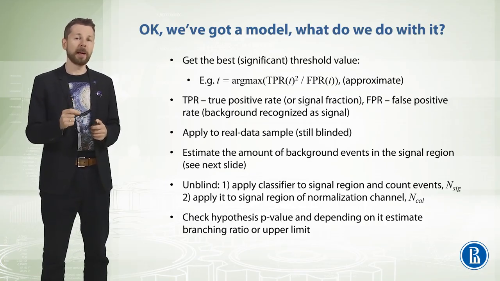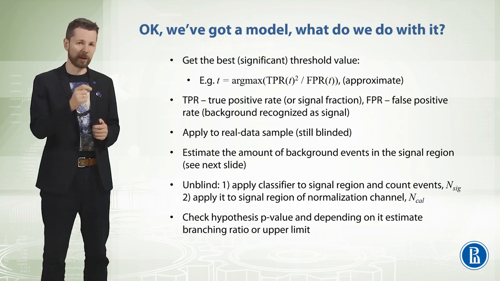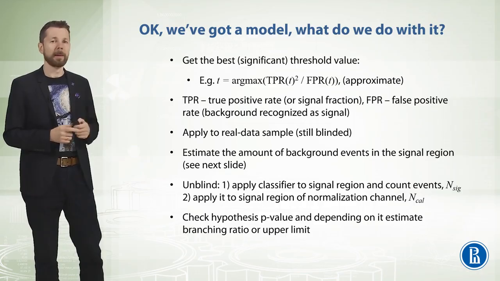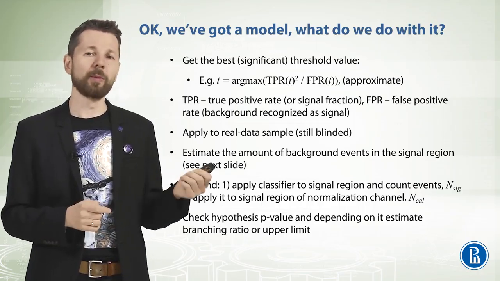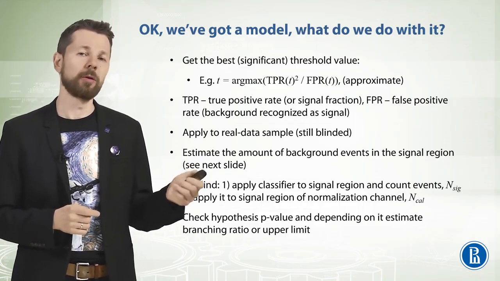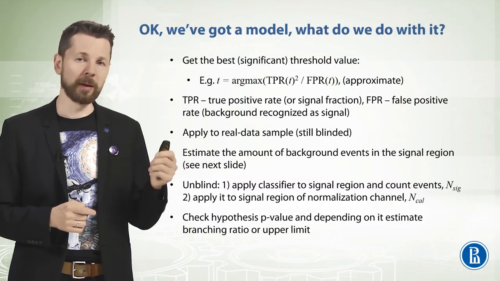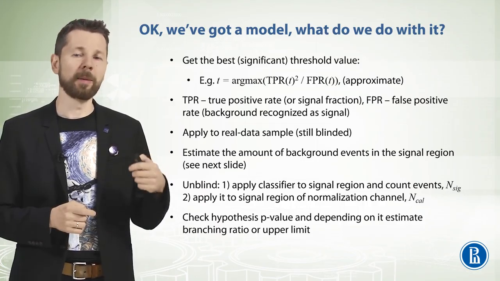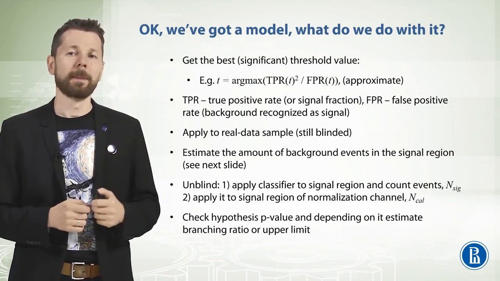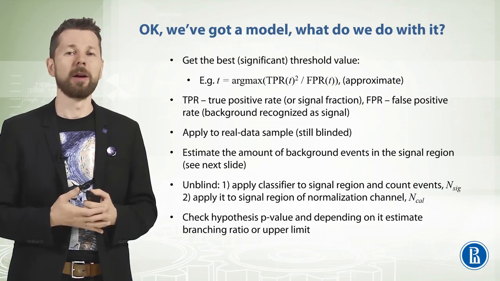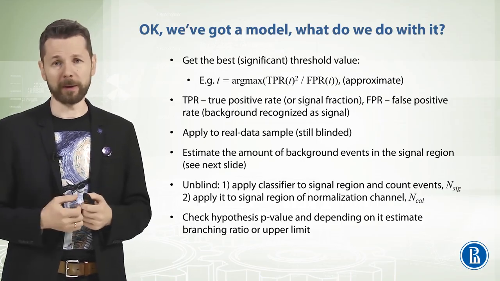And we get the best threshold for such a classifier that maximizes this fraction on the slide. Essentially, it is true positive rate squared, or number of signals squared, over number of background events that are misclassified as signal, which gives us a rough estimation of efficiency of our classifier.